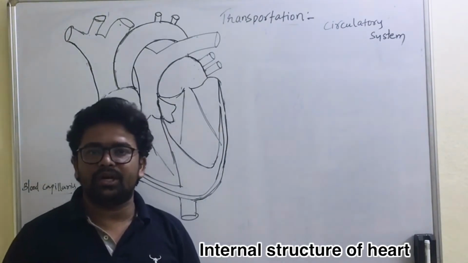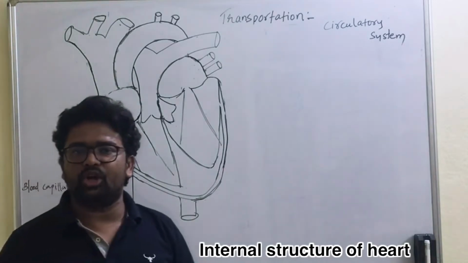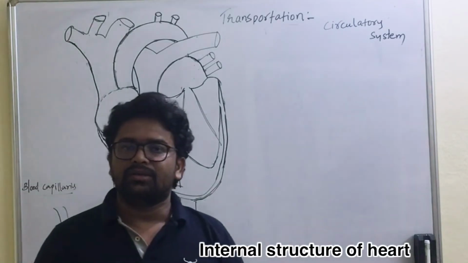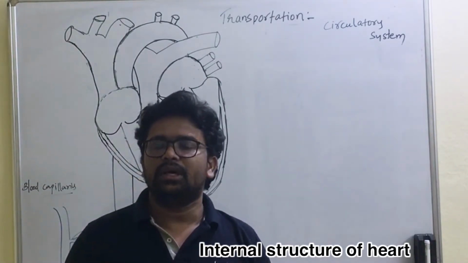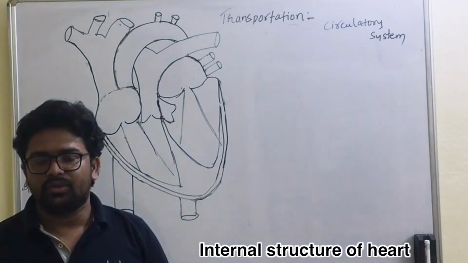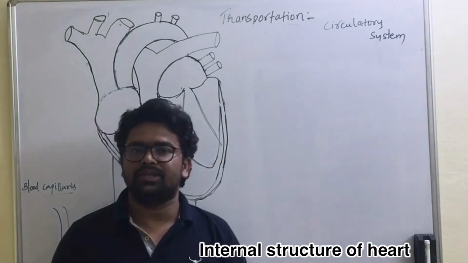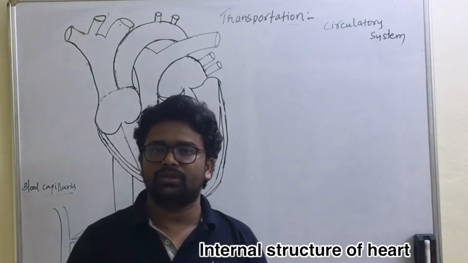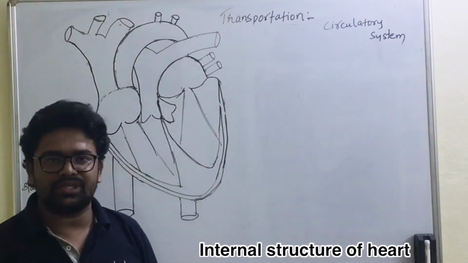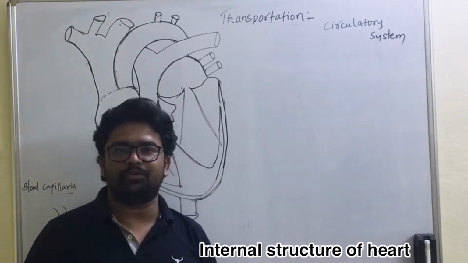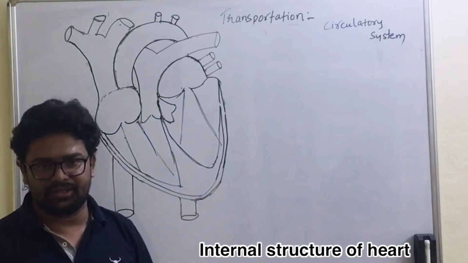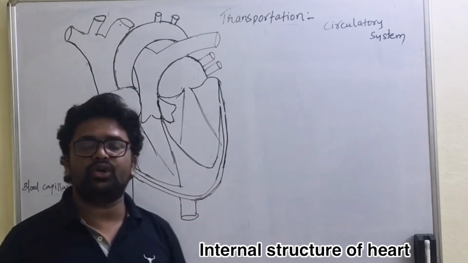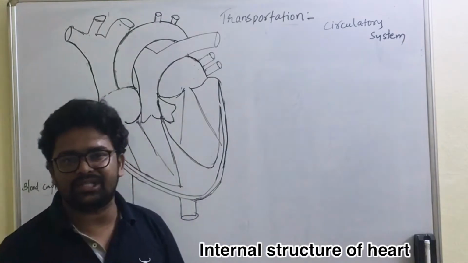Whereas in multicellular organisms, as they are made up of trillions and billions of cells, transportation of material requires a circulatory system. All these materials, gases, nutrients and others, are required for body growth, repair and maintenance. Now let us study the very important concept of this chapter, the internal structure of the heart.